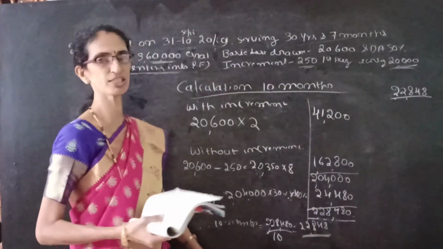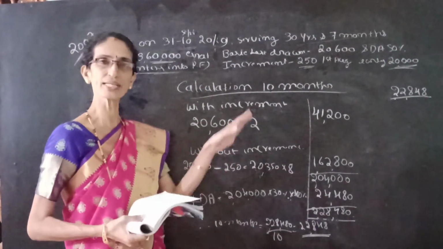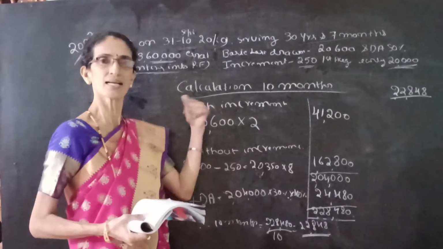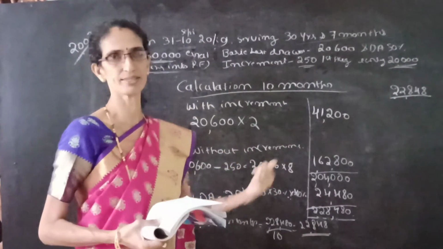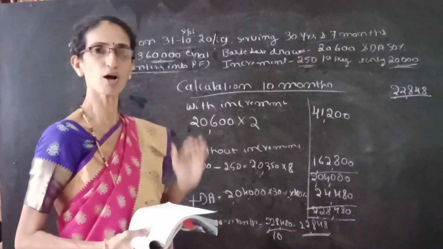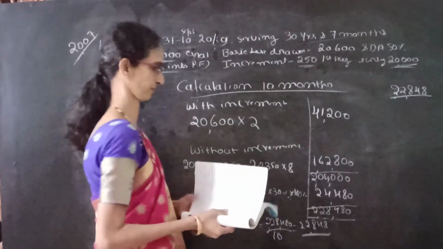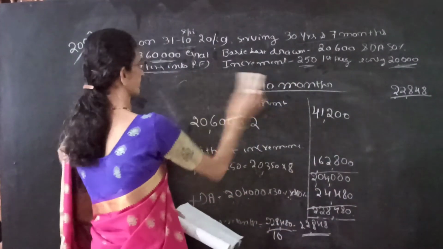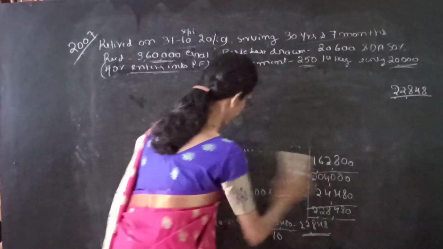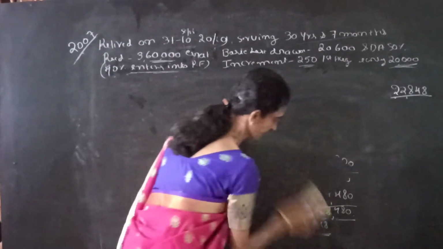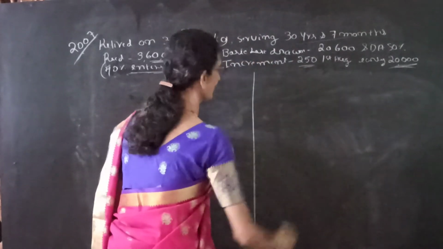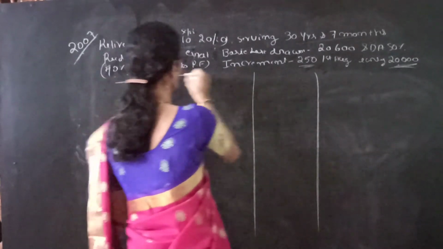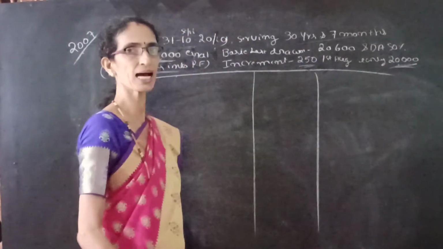With this calculation of 10 months salary, we can easily calculate the computation of taxable gratuity if he is not covered under the Act.